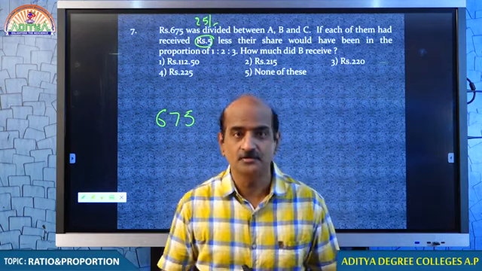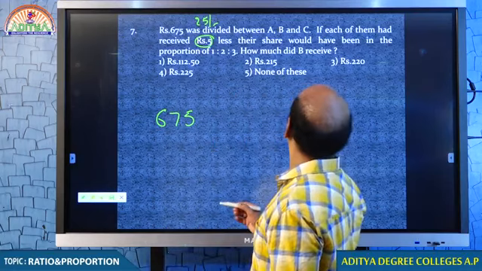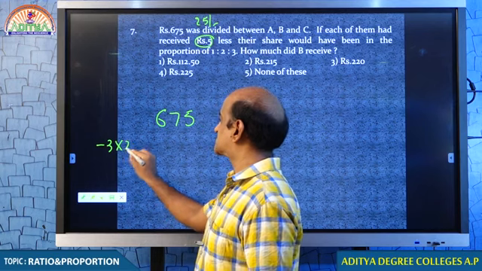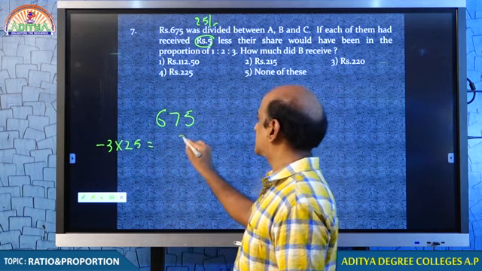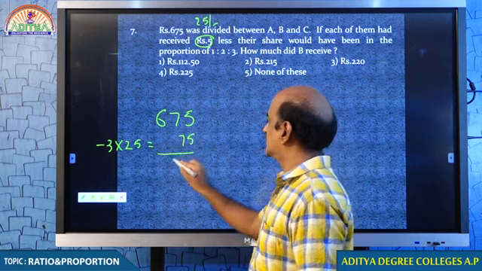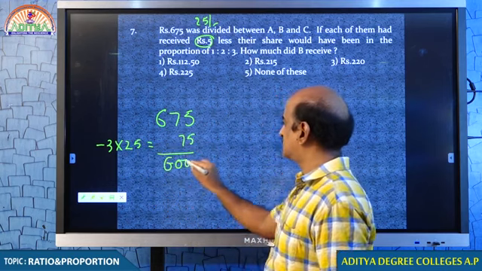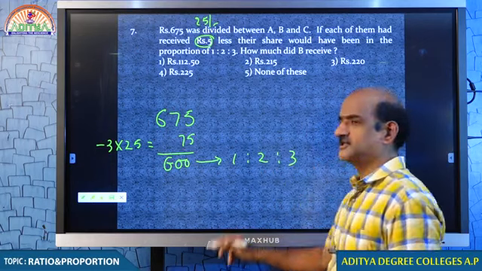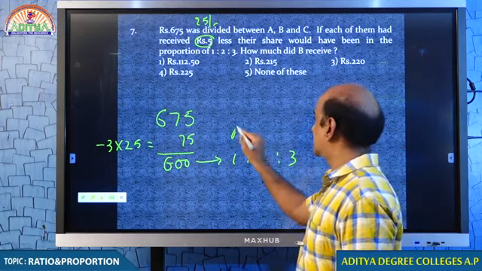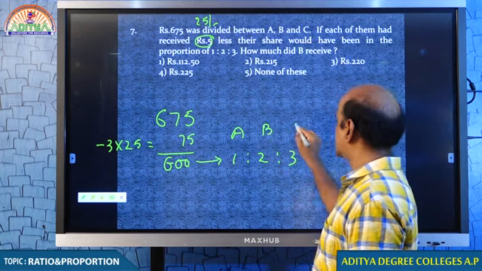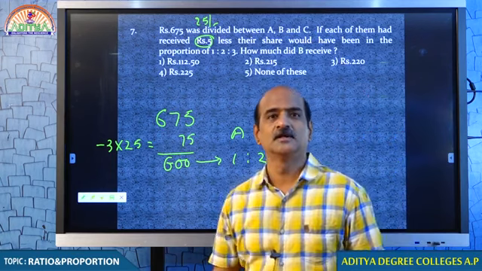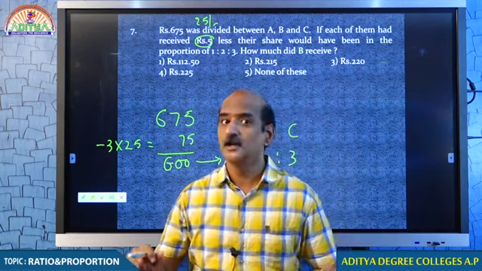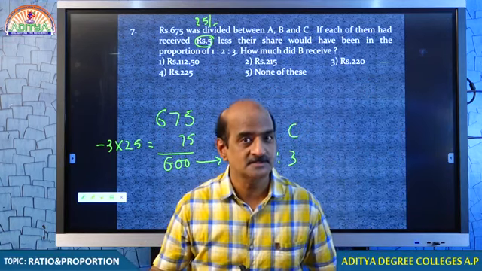So what you are given is: if you subtract 25 rupees from each, that is 75, the remaining 600 should be distributed in the ratio 1:2:3. Got the point? You must use that ratio not on 675, but on 600.